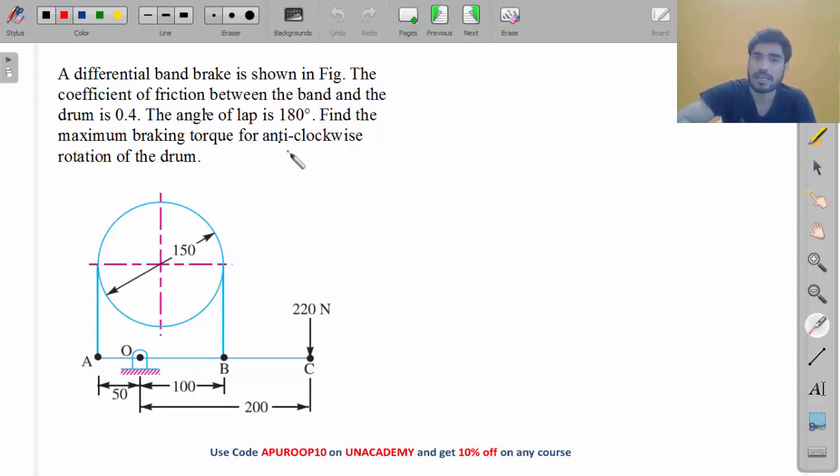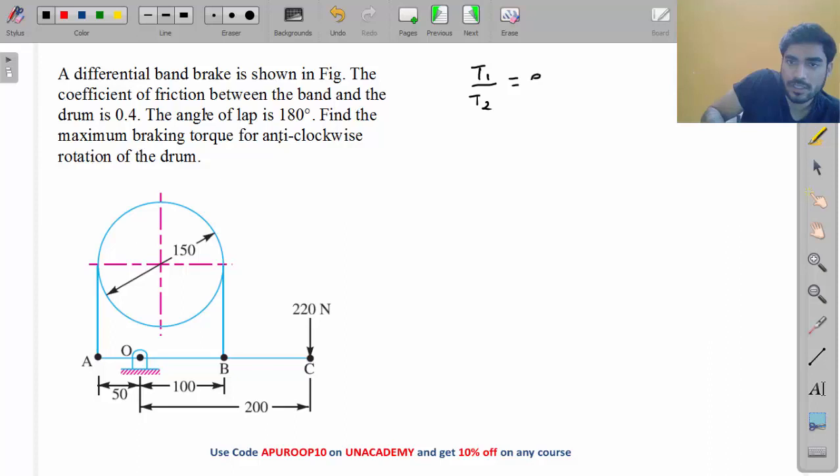Now in order to calculate T1 and T2 we need two equations, right? What will be the first equation, my friend? The first equation between T1 and T2 will be this relation: T1 by T2 equals e to the power mu theta. Put the value of mu here. What is mu? 0.4. And what is theta? 180 degrees or pi radian. So what will you get from here?